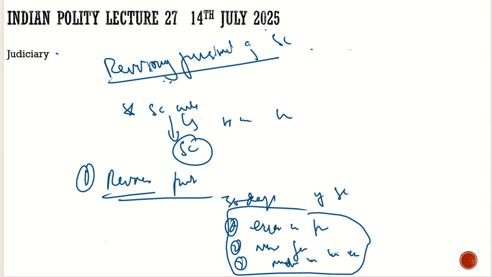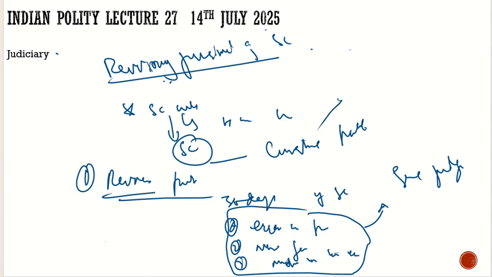And this review petition would be heard by the same judges who gave the original verdict. Now let's suppose the judges reject the review petition. What is the option available to the petitioner? The option available is the curative petition. This should be filed within a reasonable time of the dismissal of the review petition. Once the review petition is dismissed, it should be filed within a very reasonable time.